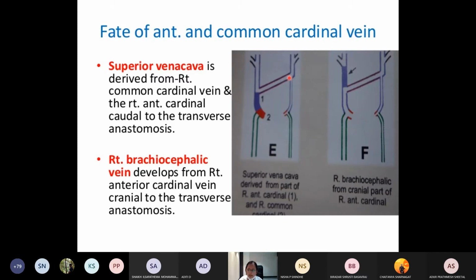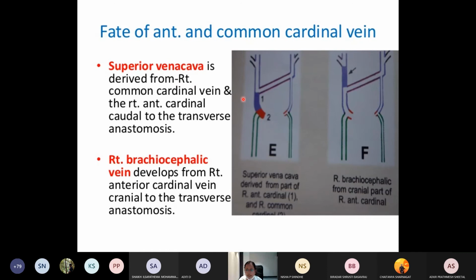So there will be anastomosis between all the cardinal veins. They are developing communication with each other. This is the communication between the two anterior cardinal veins. So what is the development of the superior vena cava? This is the right common cardinal vein and this is the right anterior cardinal vein caudal to the transverse anastomosis. These two will lead to the formation of the superior vena cava.